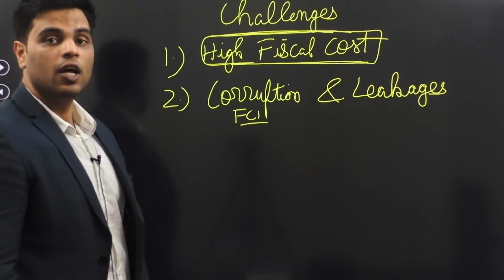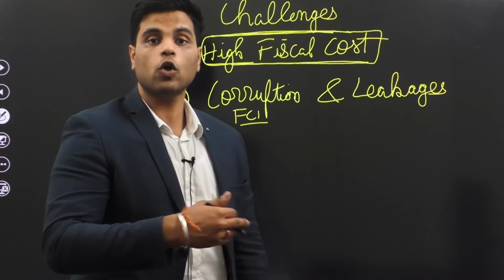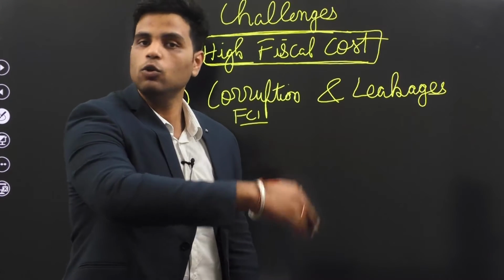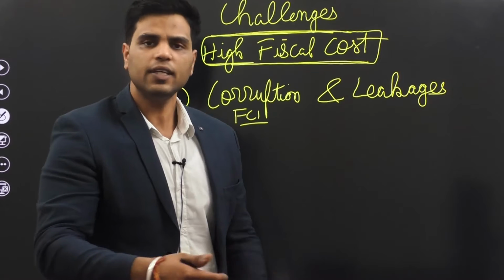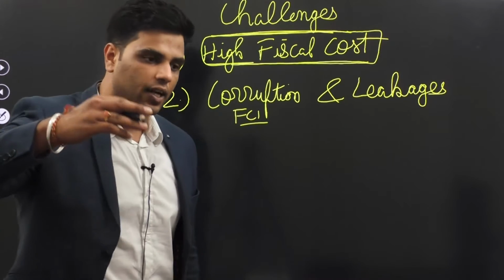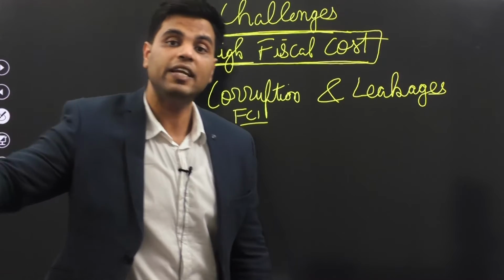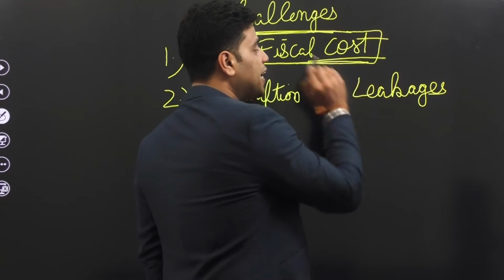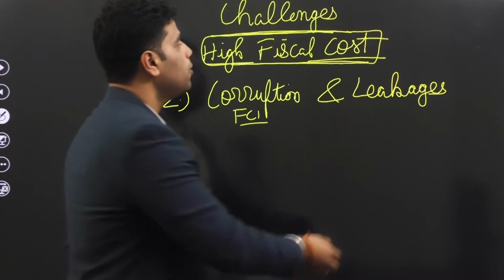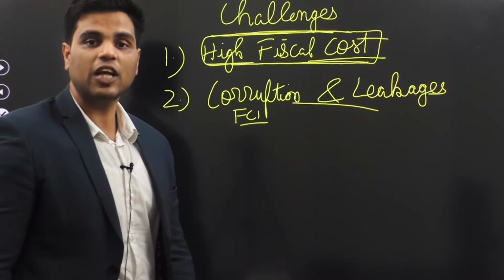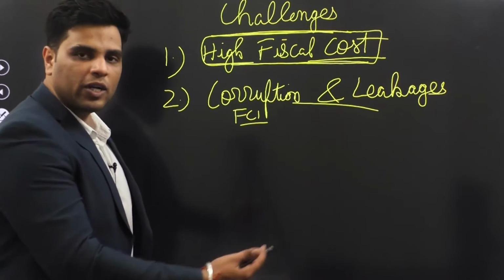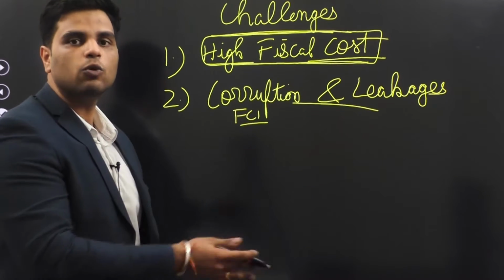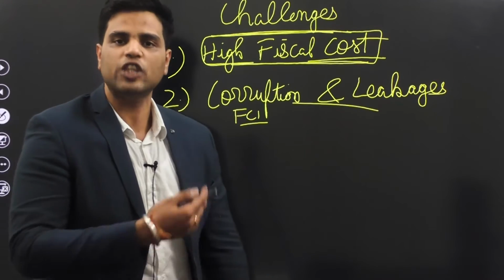A lot of food grains from buffer stock do not reach people at all. There are a lot of leakages in the system, right? So when government is spending so much, yet it is not reaching people, that's a big problem. And this is one of the big challenges. In the end, we'll talk about how to reform these challenges, but let's talk about the challenges first.